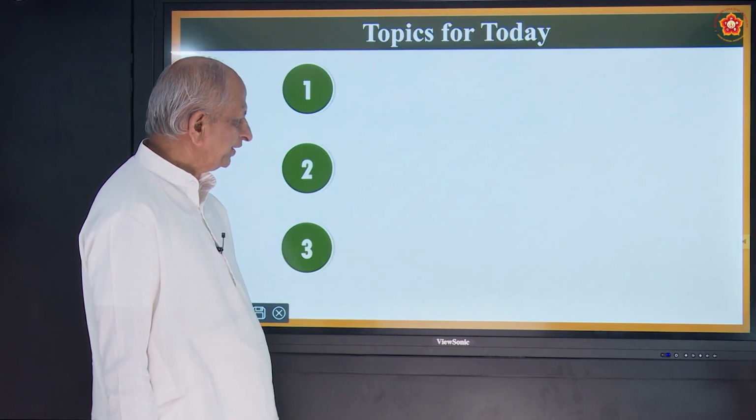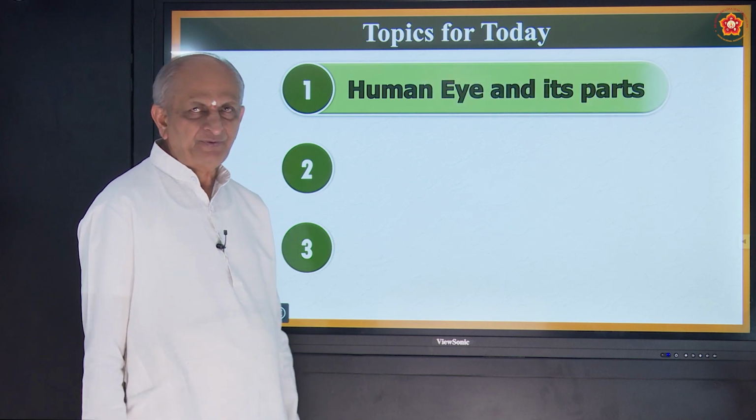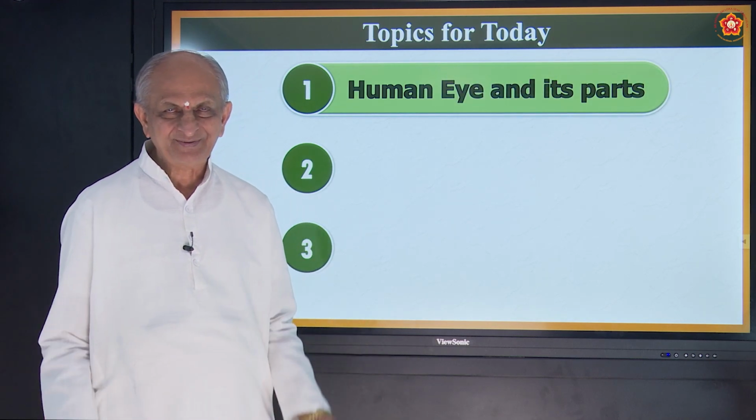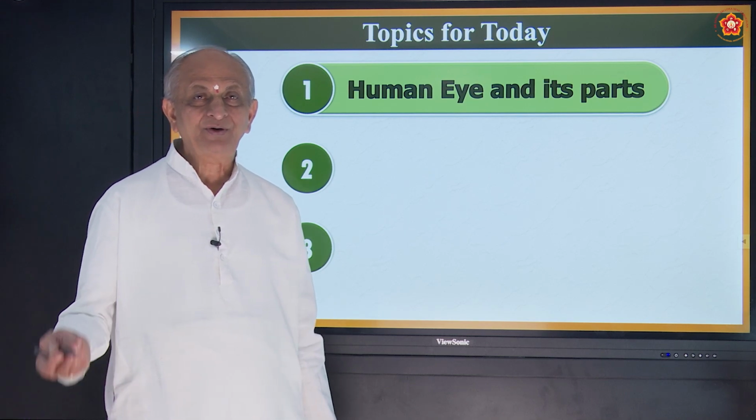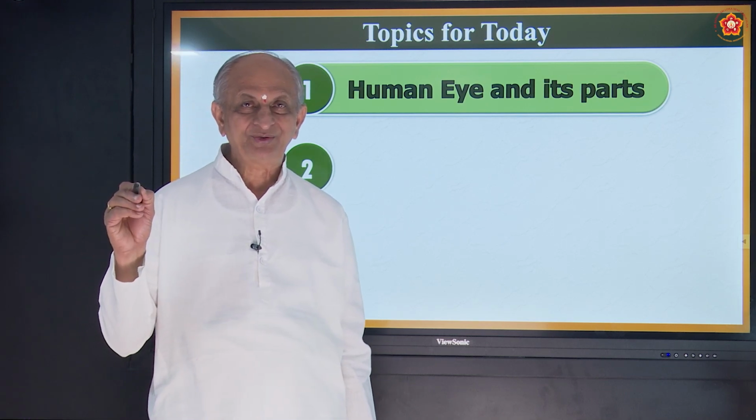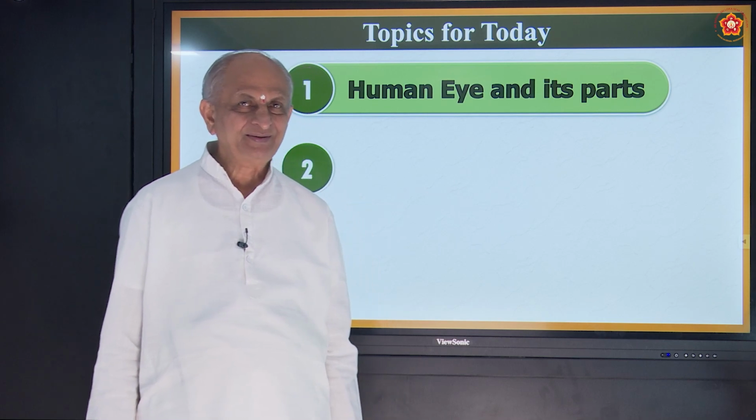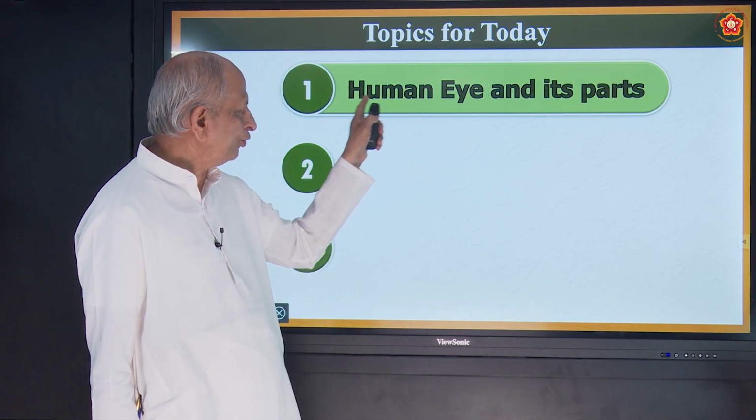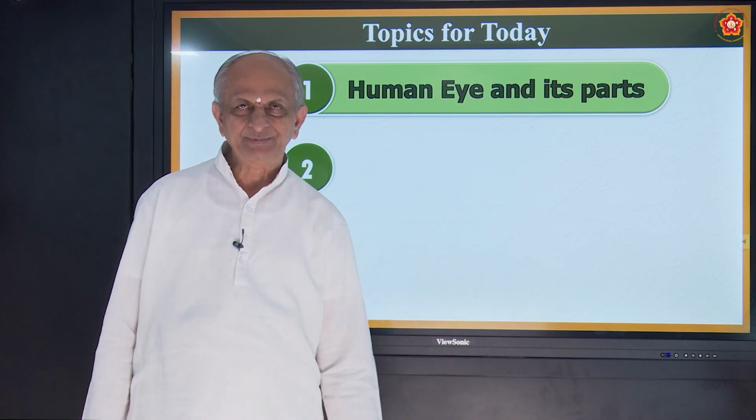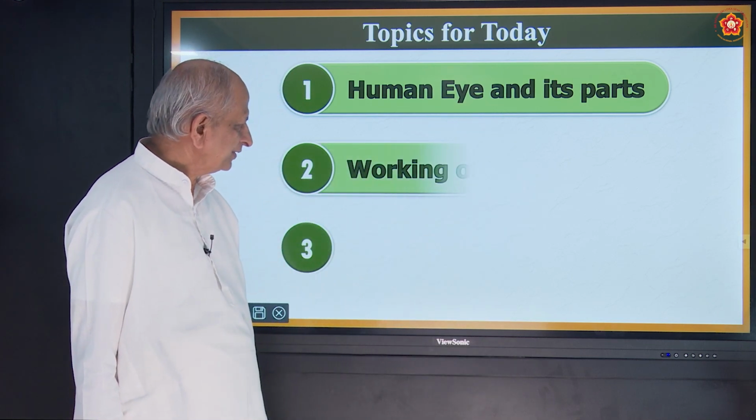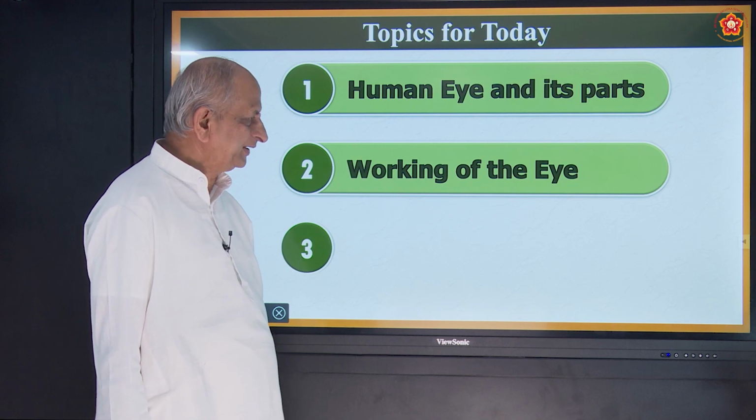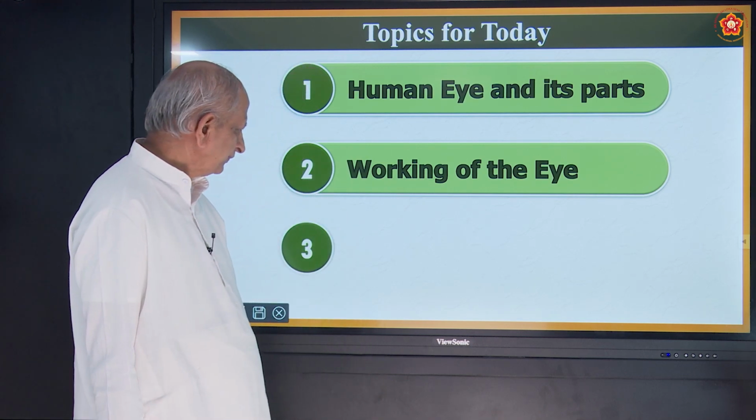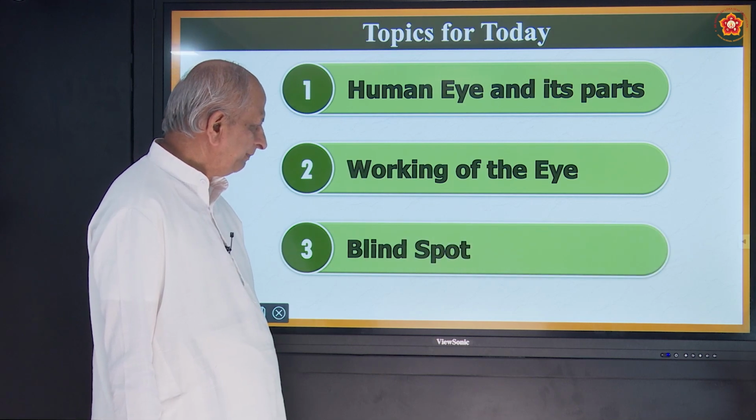Now let us see today's topic. Very interesting topic which you and I, everyone is having. And it is there for birds also, animals also, correct? What is that? Eye. Now we are discussing about human eye and its parts. Secondly, we study about the working of the eye. How does the eye work? And thirdly, about blind spot.